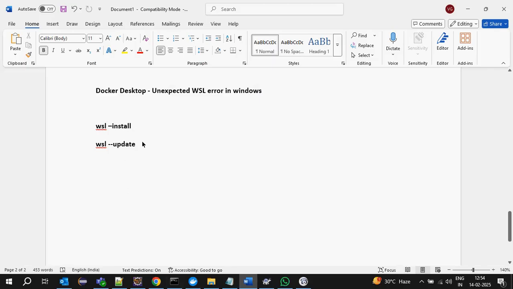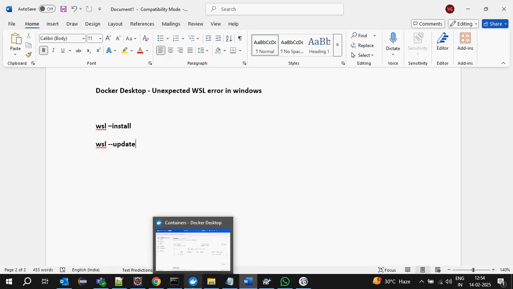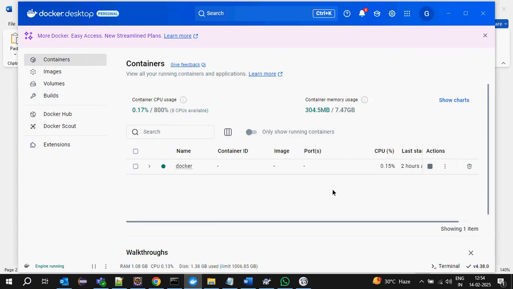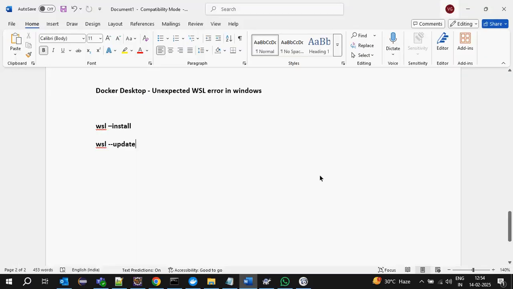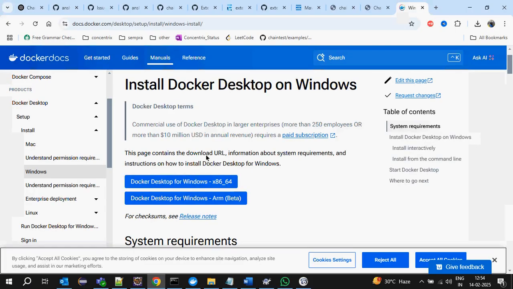If it is already there, it may say already installed; just update it. It will resolve the WSL error. If it is still not starting, restart the system, then launch it again. It will start like this. Once it is started, Docker is started. Simple thing, just install it.